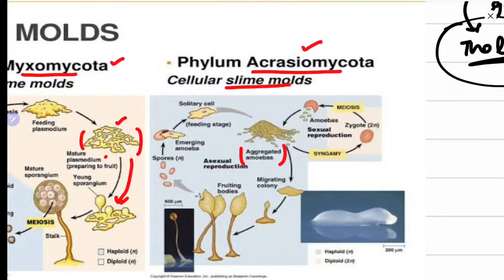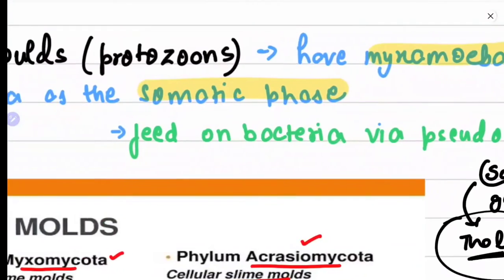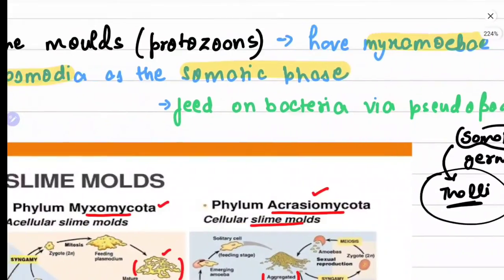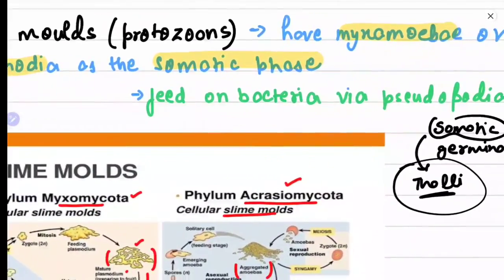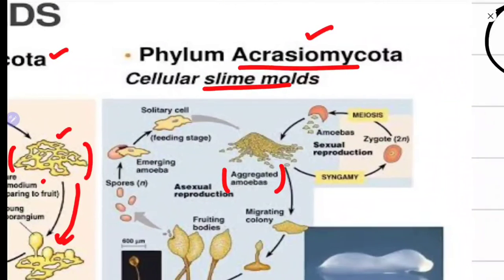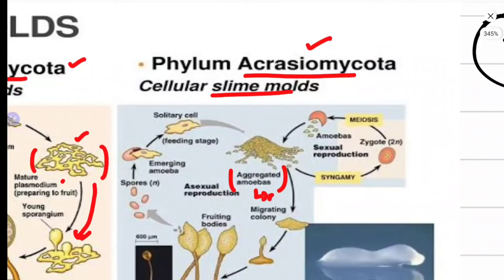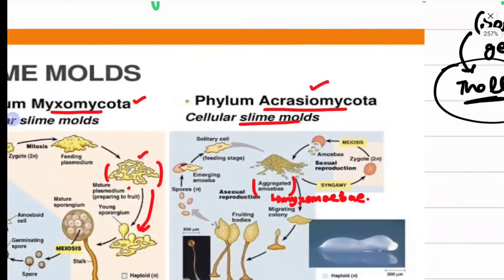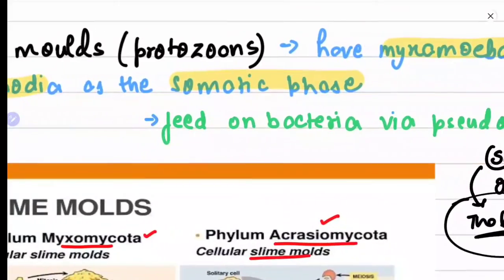These aggregated amoebae are nothing but myxamoebae. Hence we say myxamoebae or plasmodia.